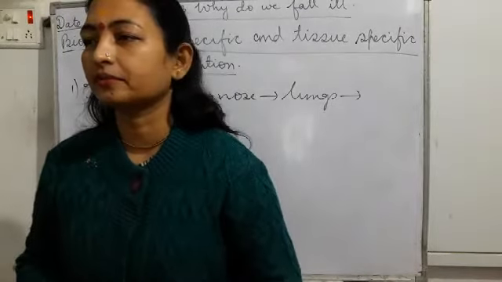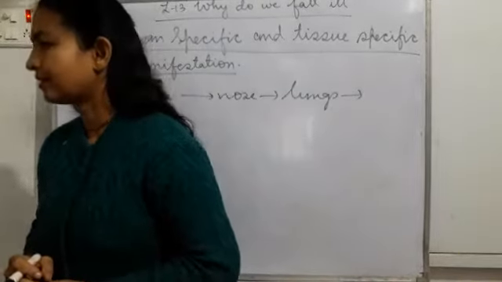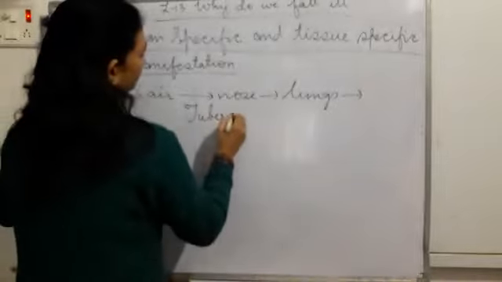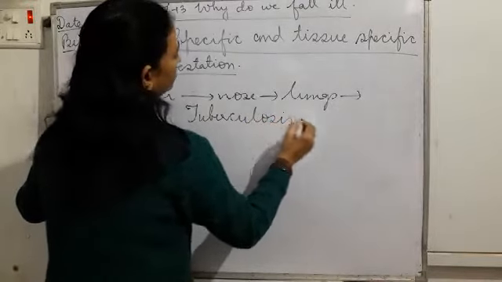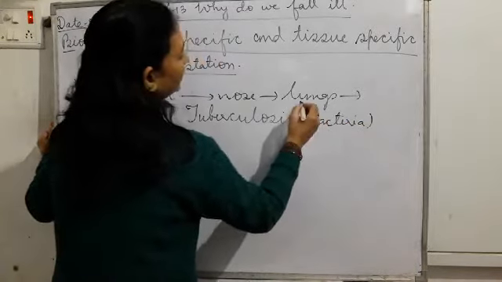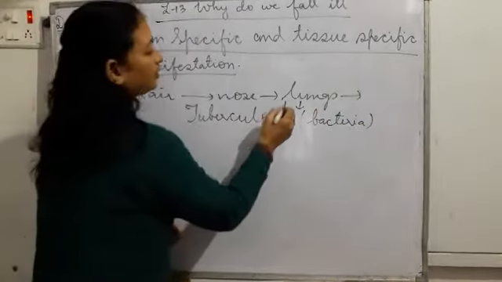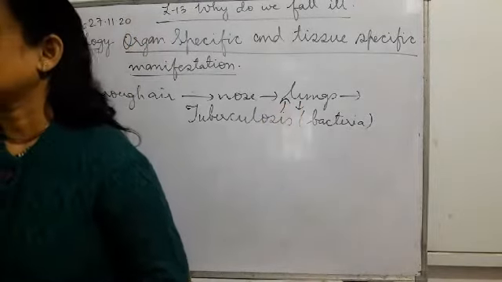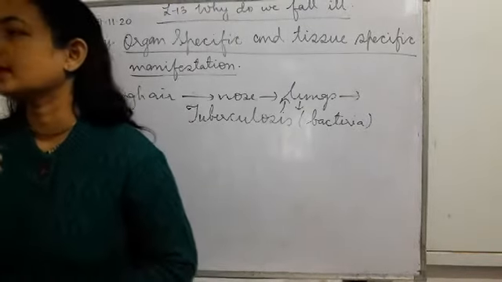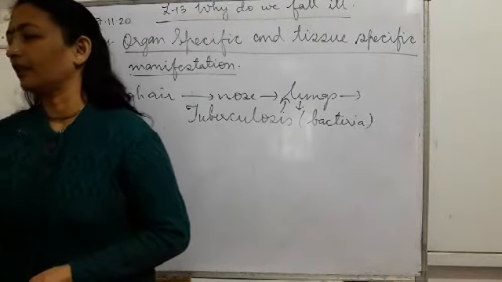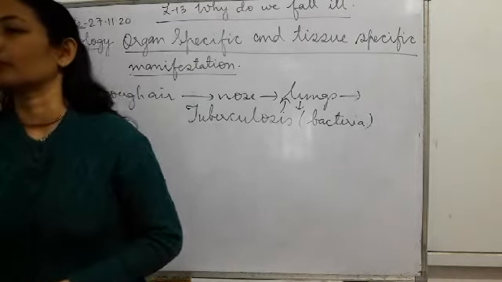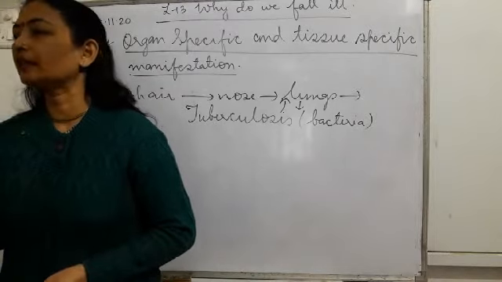Like tuberculosis, which is caused by bacteria. Where do they go? In the lungs. This tuberculosis bacteria harbors in the lungs. Through the nose they get in through the air, and then they get into the lungs. There they start dividing and growing, and they produce substances which later cause infection in the lungs.